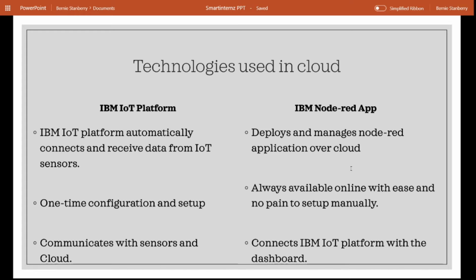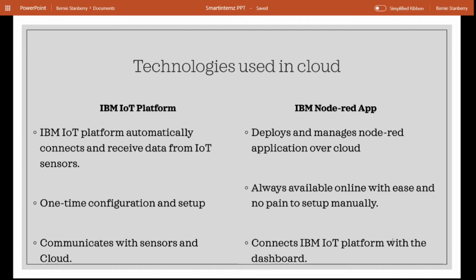After taking care of this, I used the IBM Node-RED application. It further eliminated the task of setting up the backend, setting up the Node-RED application, hosting it, and other things for the dashboard, and eased my task of connecting the backend to the cloud for consuming the data.